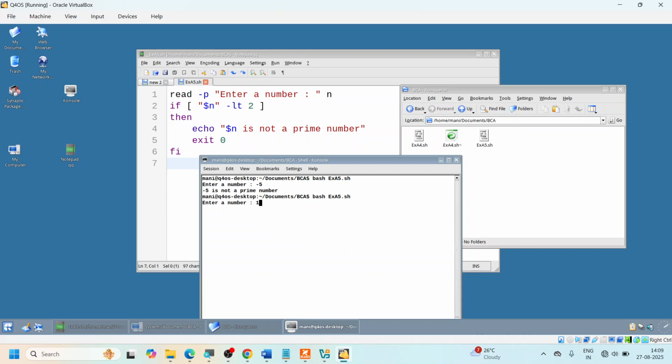So suppose if I say 1, 1 by default is not a prime number. If you have confusion whether 1 is a prime number or not, just Google it and ask whether 1 is a prime number or not, and you will get the explanation why Google is giving that answer. And that is true for your kind information.